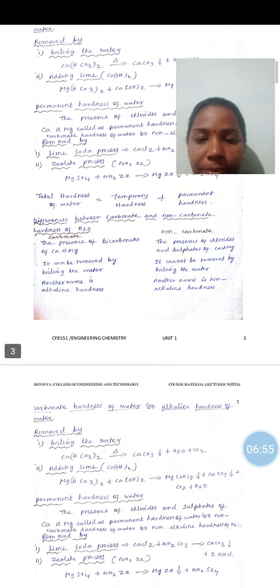Temporary hardness can be removed easily by boiling the water. Permanent hardness cannot be removed easily by boiling the water. The other name of temporary hardness is carbonate hardness or alkaline hardness. The other name of permanent hardness is non-alkaline hardness or non-carbonate hardness. Then carbonate hardness of water, or alkaline hardness of water, can be removed easily by boiling the water or adding lime to the water.